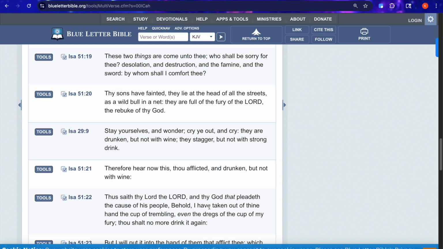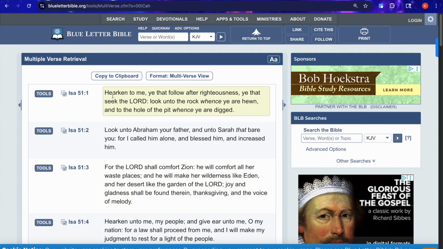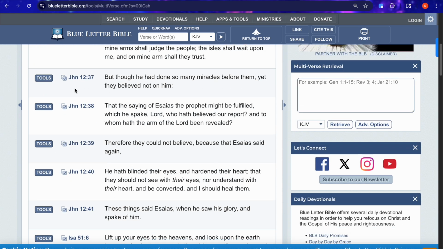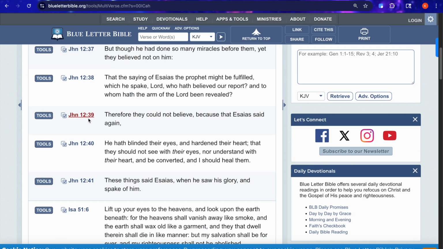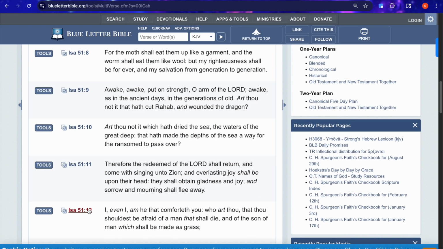And once you hit retrieve, this is basically what it looks like. So you'll have the precepts you want, right? Isaiah 51 and 1 all the way on till 5. And then right under it is the other precept that I placed in here, right? John 12 and 37. So I don't need to switch between tabs. I can just reference whatever precept that I want for whatever particular verse I want here, all in the same page. And once I'm done, I just continue back in Isaiah 51 all the way down.